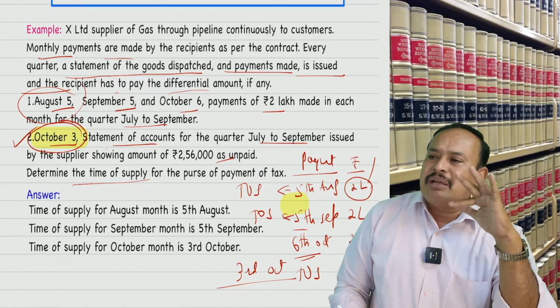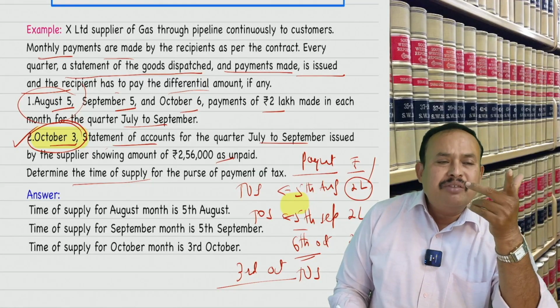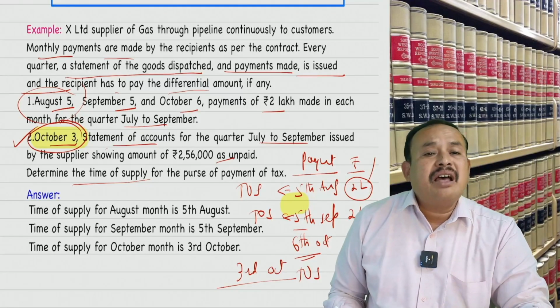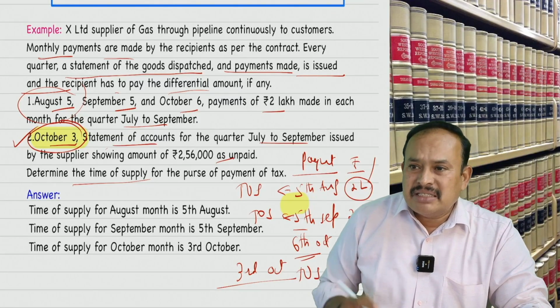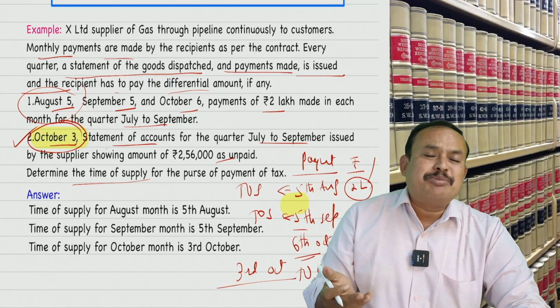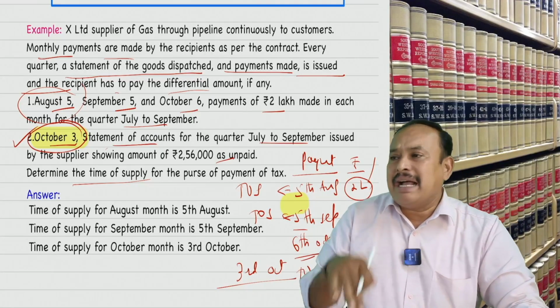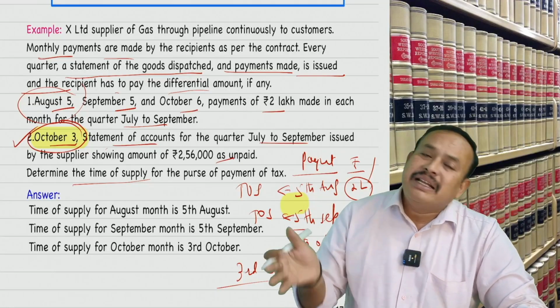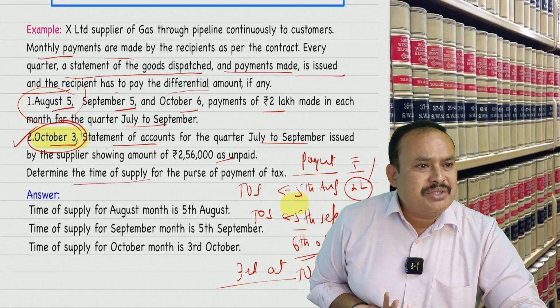One, continuous supply of goods. Earlier we referred to goods sent on sale or approval basis. Sale or return basis: if the buyer returned the goods within 6 months from dispatch, it is not a supply. If the buyer accepted within 6 months to purchase, the date of purchase is the date of invoice, which is the time of supply.